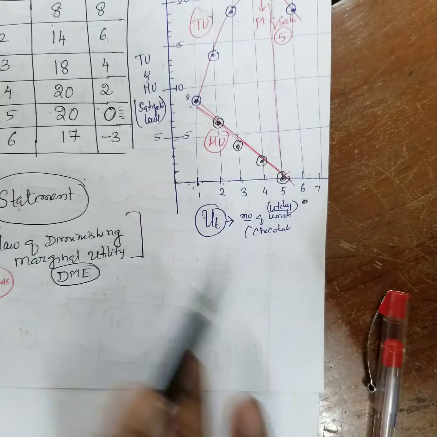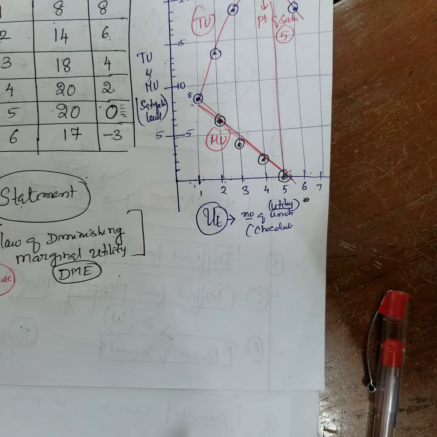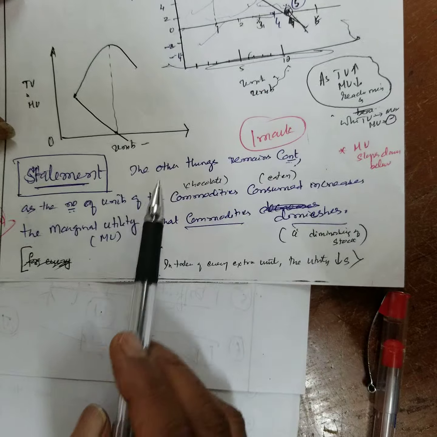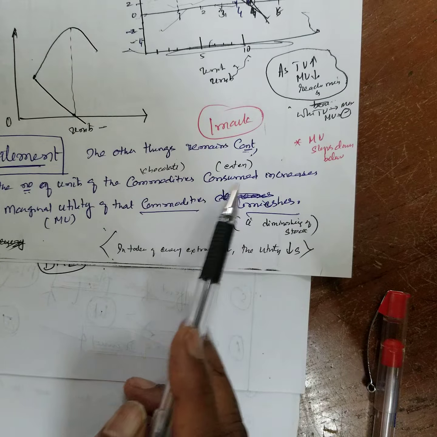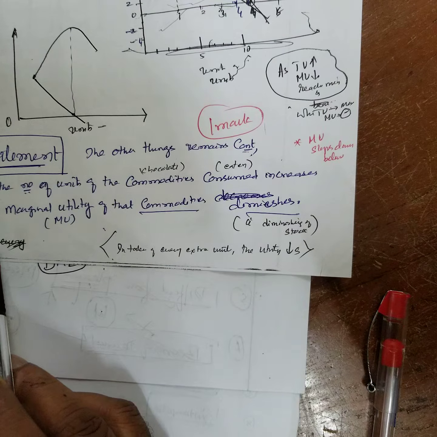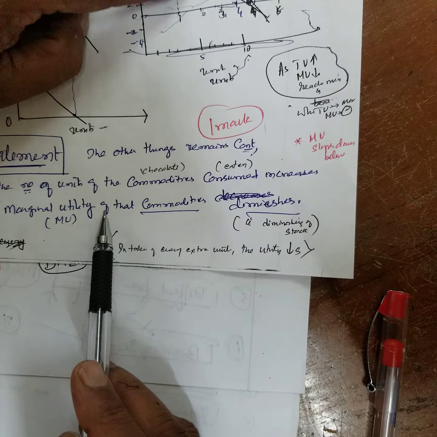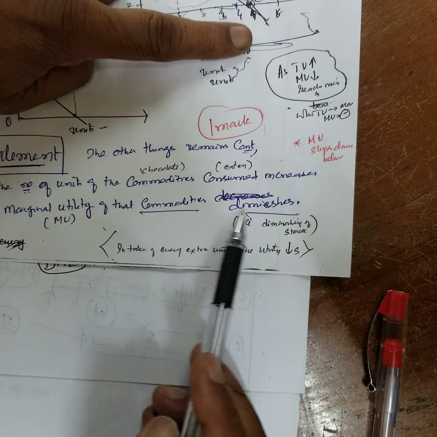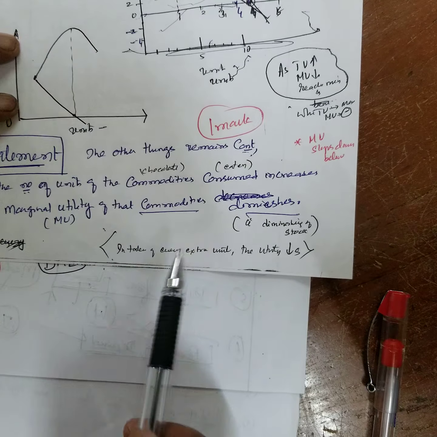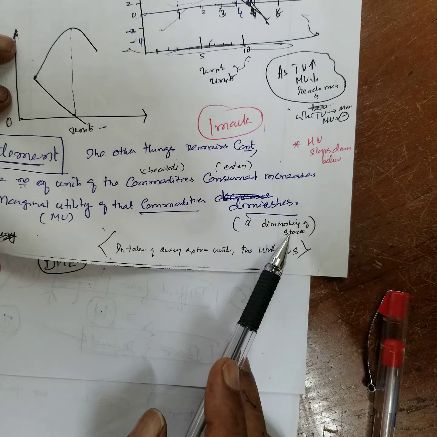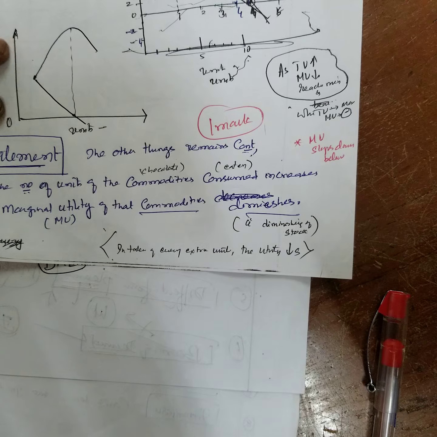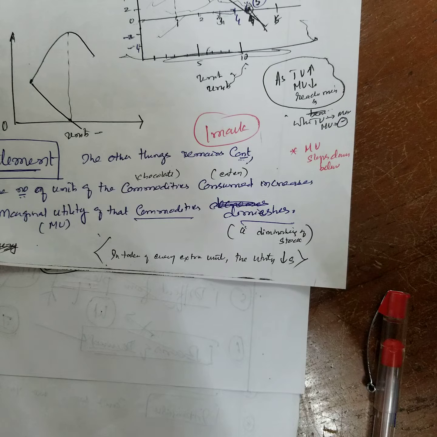For every unit, the marginal utility diminishes. It reaches the maximum at that point. This statement, you write it. I have written it here. The other things remain constant. As the number of units of the commodity consumed increases, the marginal utility of the commodity, chocolate, diminishes. That's all. This you have to write. They may write diminishes or diminishing. In the next class I will tell you more. Read this several times.